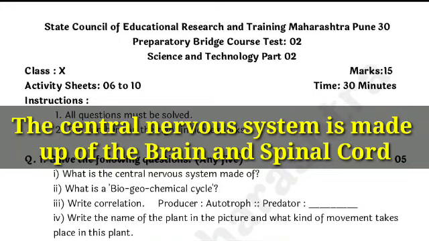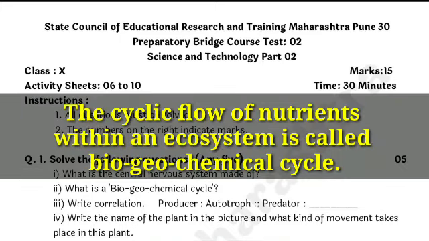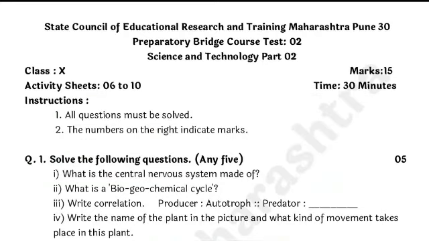Second, what is a biogeochemical cycle? The cyclic flow of nutrients within an ecosystem is called a biogeochemical cycle. Third question is write the correlation. Producer, autotroph; then predator, heterotroph is the correct answer.